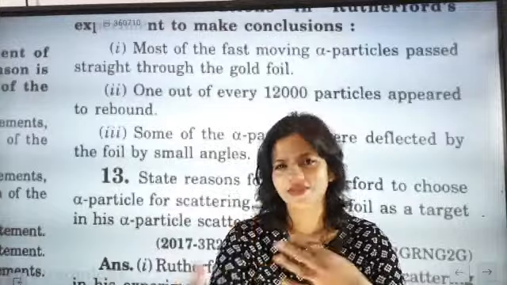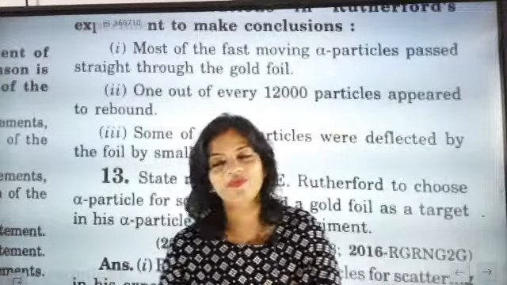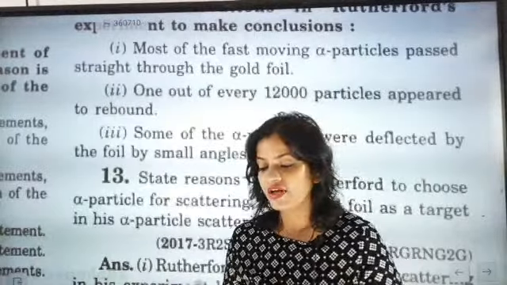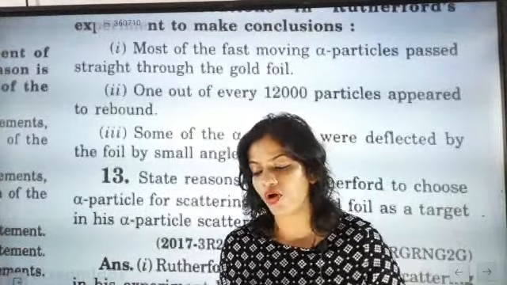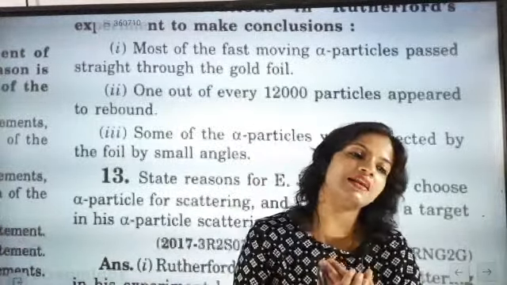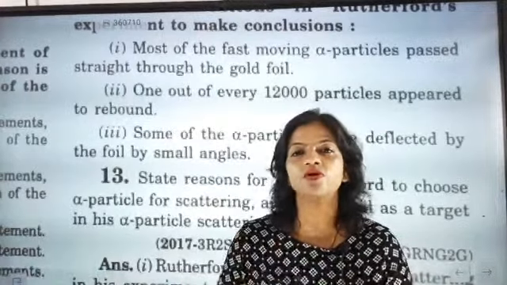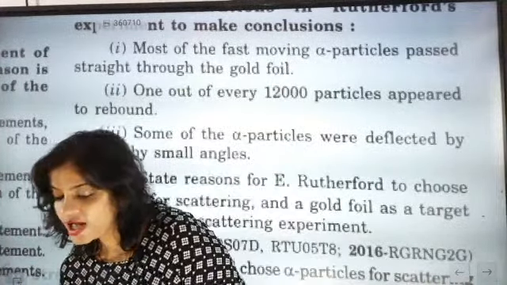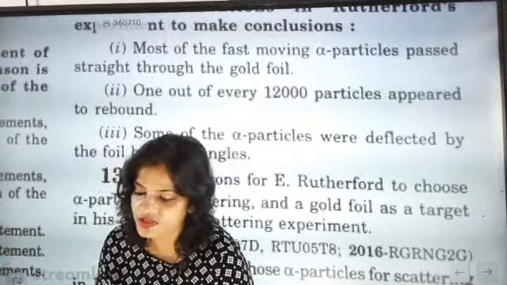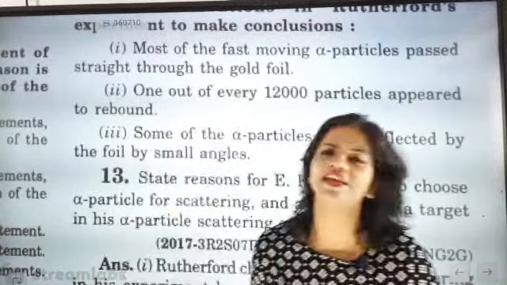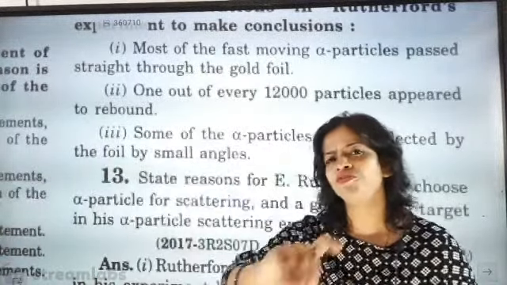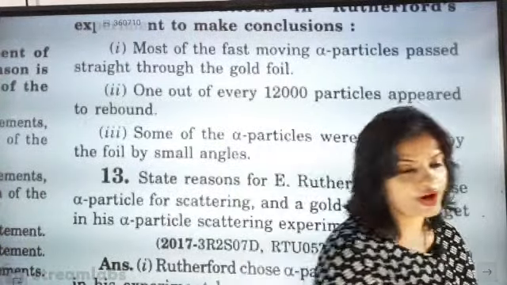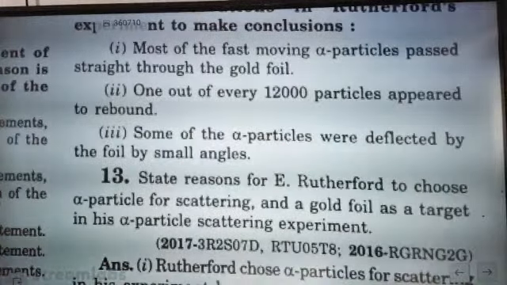So Ashwin has done research on that, and he exactly came up with this idea that yes, he used thin gold foil. The reason behind the selection of thin gold foil is that, because we know the gold foil has a smaller number of atoms compared to others. Yes, he has taken only 1000 atoms in that gold foil. So this can be one of the reasons. Fine.